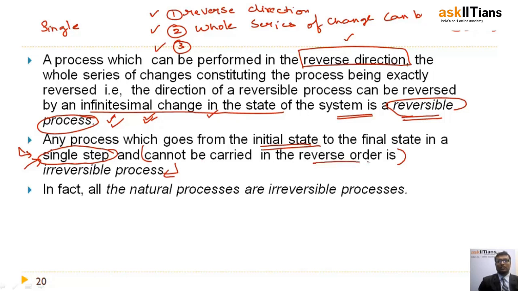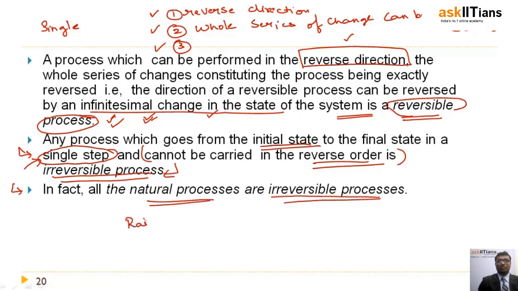It cannot be carried out in reverse order. That means its direction cannot be reversed, unlike a reversible process. Such processes are called irreversible processes. And friends, the most important thing here is that all natural processes are irreversible processes.